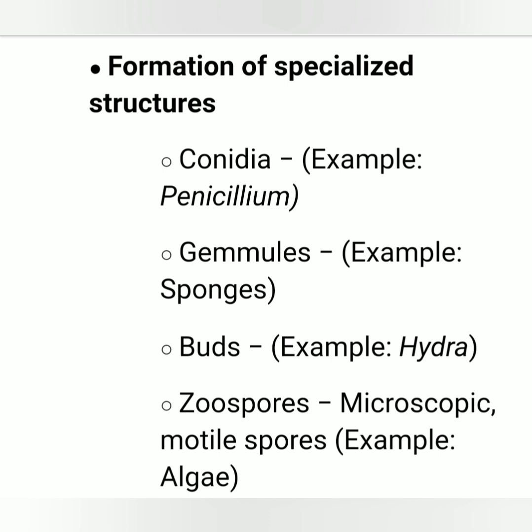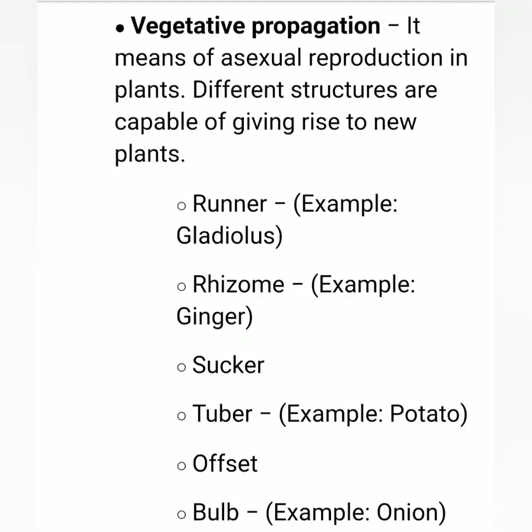Now, formation of specialized structures like conidia in penicillium, gemmules in sponges, buds in hydra, zoospores in algae are also types of asexual reproductive structures which will detach from the parent and will give rise to a new individual. Now, when this asexual reproduction comes to the plant kingdom, it is termed as vegetative propagation. Different parts of a plant are capable of giving rise to a new plant. For example, runner, rhizome, sucker, tuber, offset, bulb.